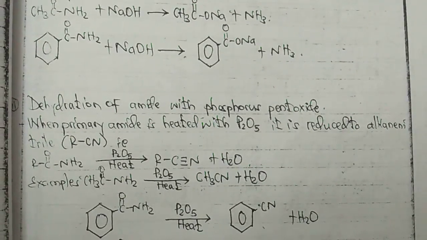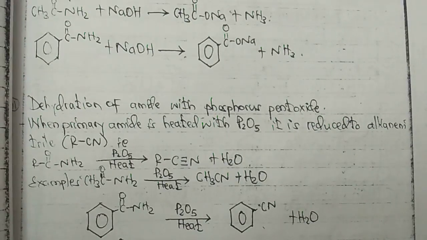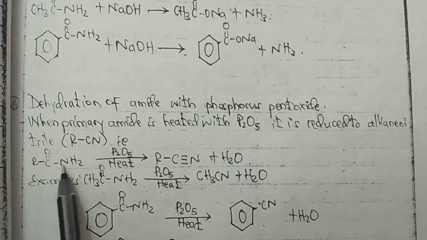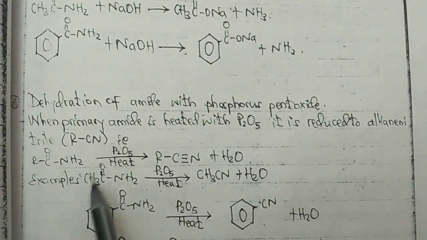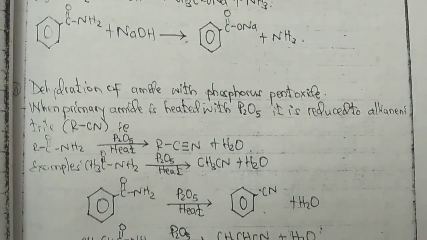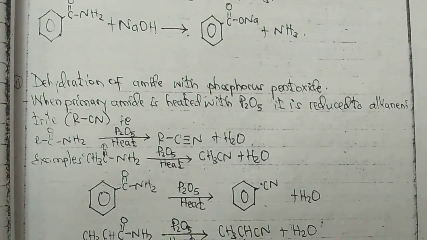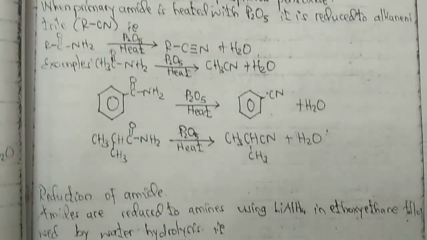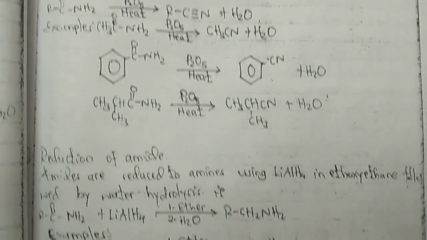Dehydration of amide with phosphorus pentoxide. Amide with phosphorus pentoxide is reduced to alkanenitrile. It becomes reduced to alkanenitrile. So you can see we have R, C double bond O, then NH2, after P2O5 and heat we get the nitrile there, by reducing the amide with phosphorus pentoxide.